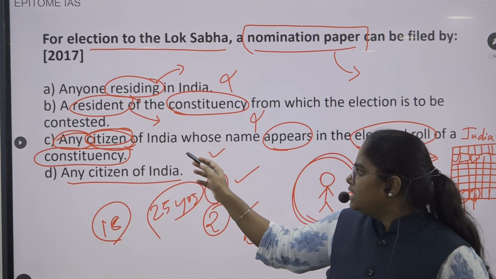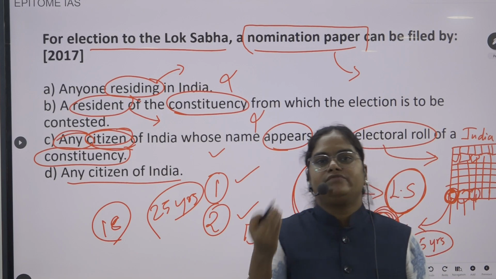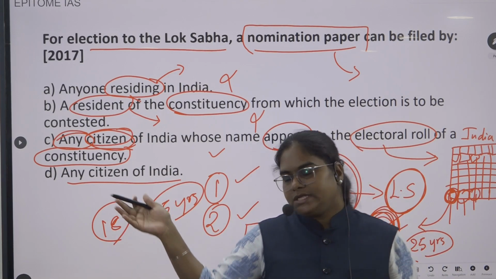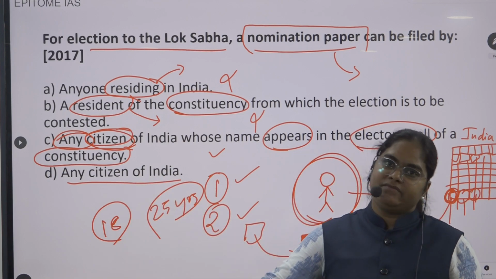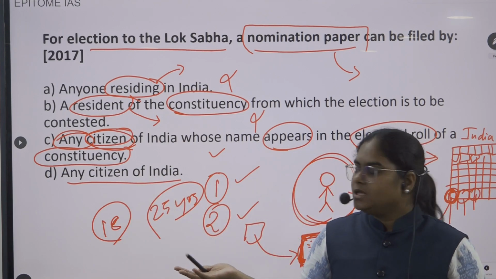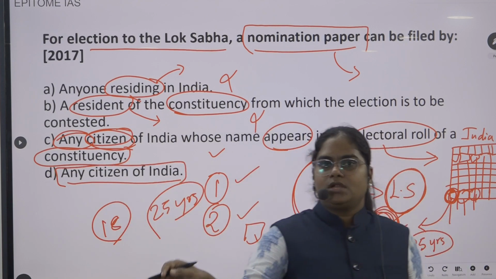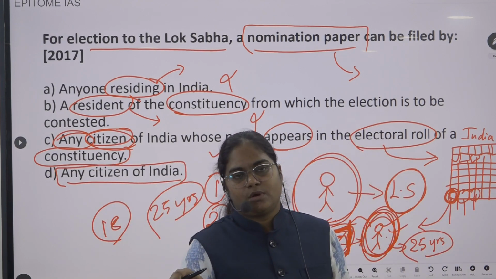Okay, so see the answer. Let us say you are confused with option C. Now let us see option D. Then we'll be getting the answer. Okay, so if you see option D, any citizen of India. So now what is the problem here? What is the problem here?